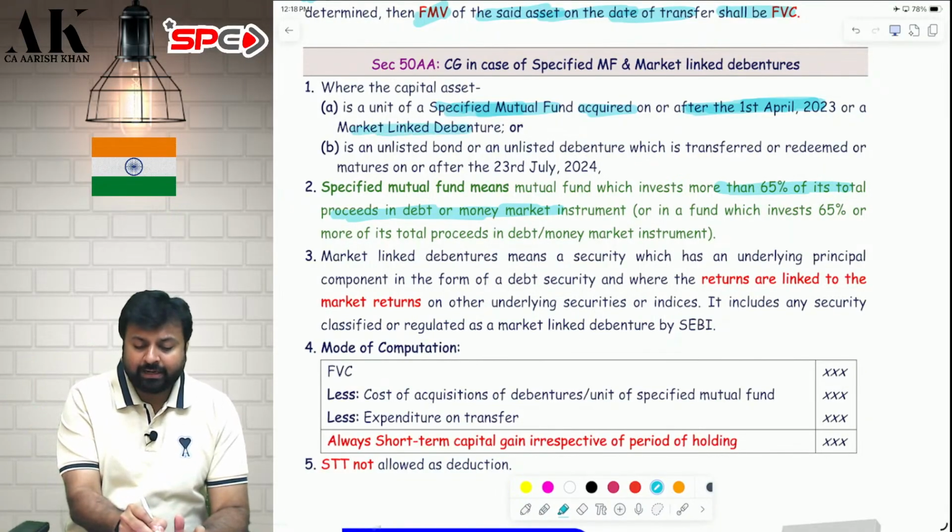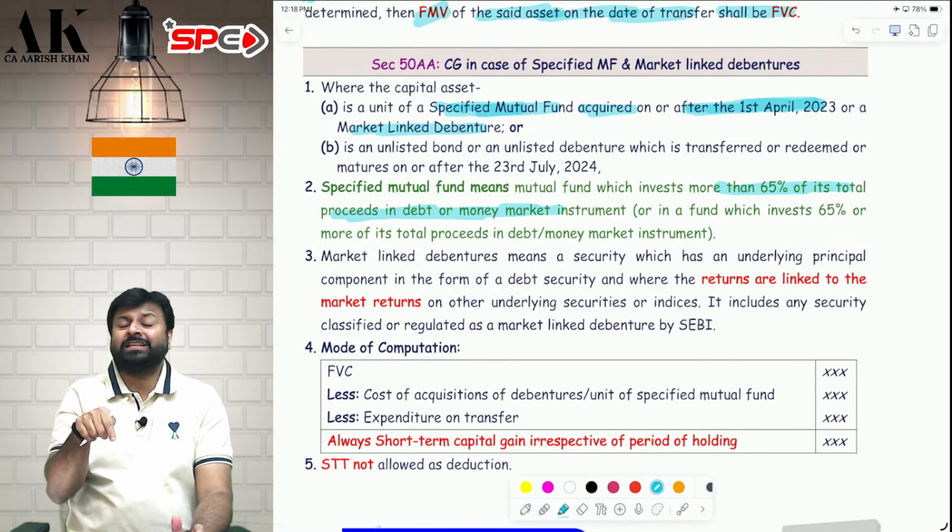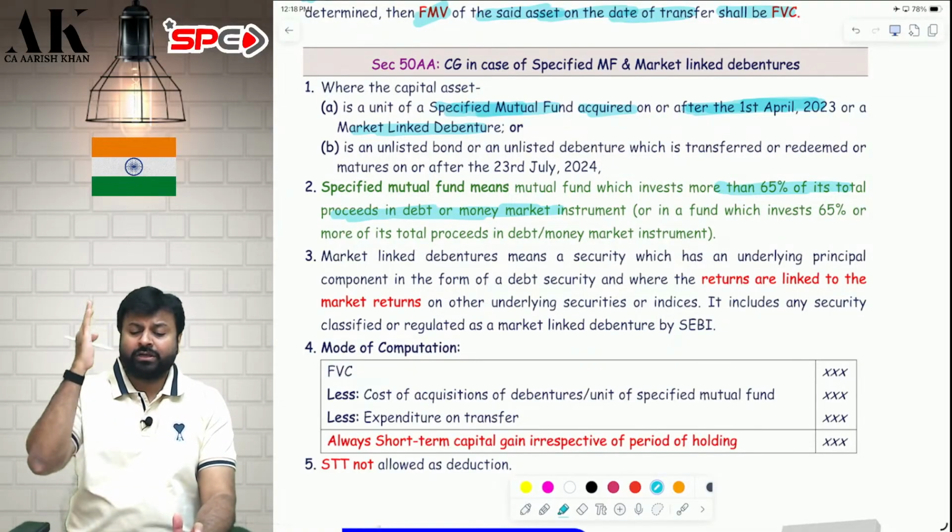Second, market linked debenture. For market linked debenture, the date is not relevant. If it is purchased before, then also it is covered in this section. If it is purchased today, then also it is covered in this section.